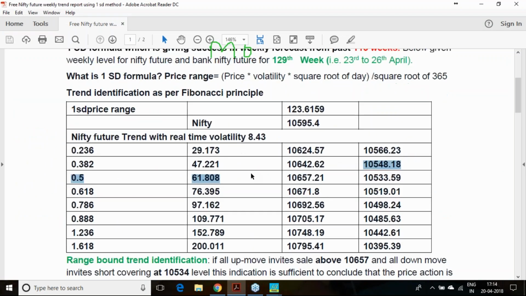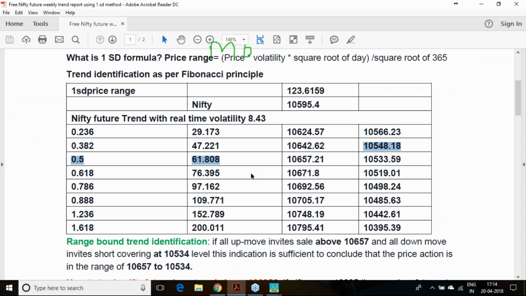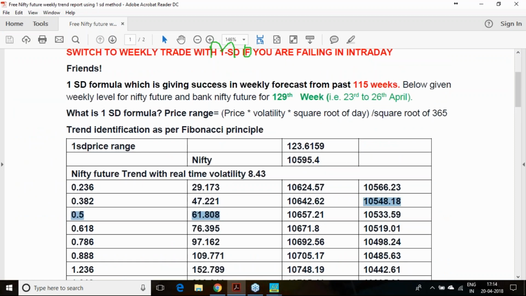Simply by doing money management you won't be successful if your trend analysis method itself is wrong or gives you inferior results. So follow this particular calculation in this particular expiry week and give your feedback. Thank you very much.